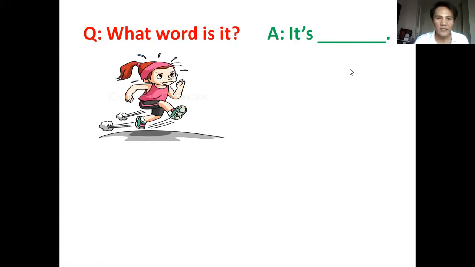Okay, so now what word is it? Very good. Run. Okay, it ends with un. Okay, what letter does this word start? R. So it's run. Okay, what word is it? It's run. Okay, next.